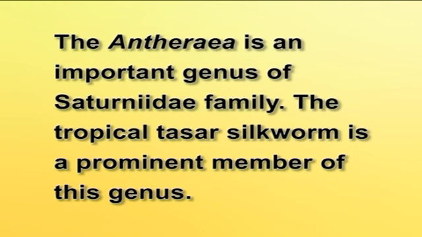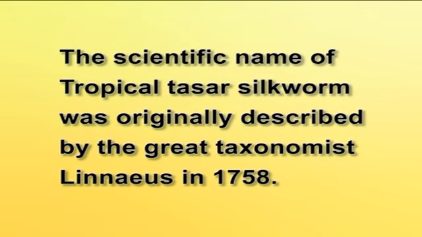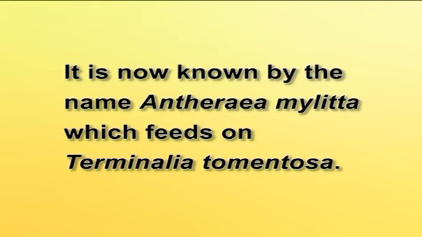Antheraea is an important genus of the Saturniidae family. The tropical tussar silkworm is a prominent member of this genus. The scientific name of the tropical tussar silkworm was originally described by the great taxonomist Linnaeus in 1758. Ever since, the name has undergone changes several times. It is now known by the name Antheraea mylitta, which feeds on Terminalia tomentosa.